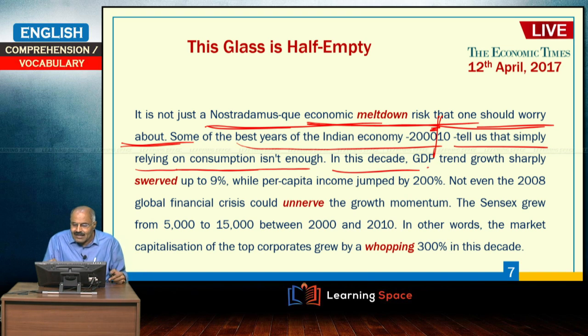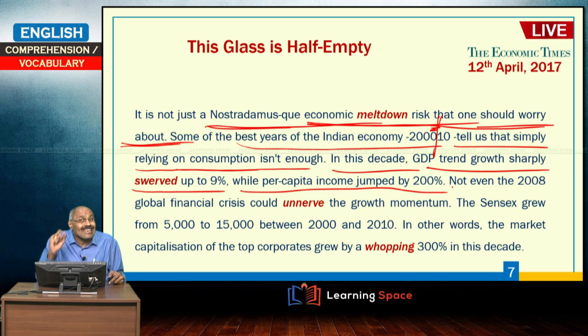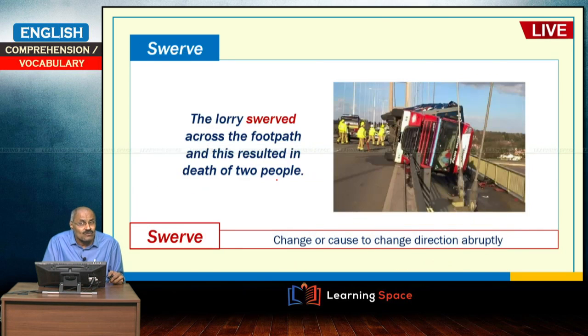In this decade, GDP trend growth sharply swerved up to 9%, while per capita income jumped by 200%. So, he is talking about the 2000 to 2010 decade, 10 years. At that time, GDP trend growth sharply swerved up to 9%. What is the meaning of swerve?